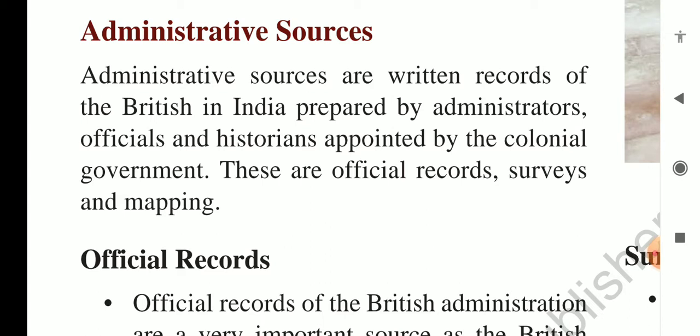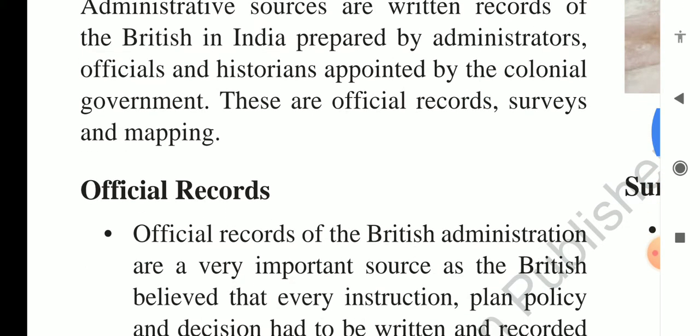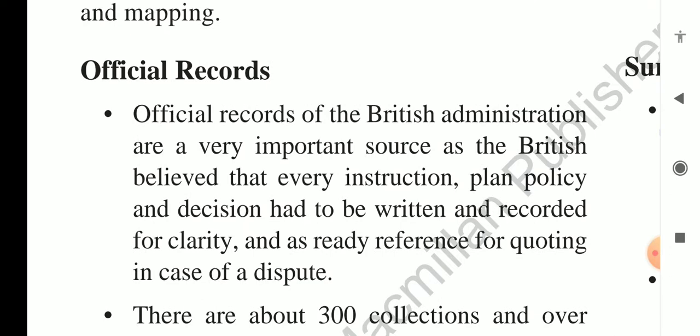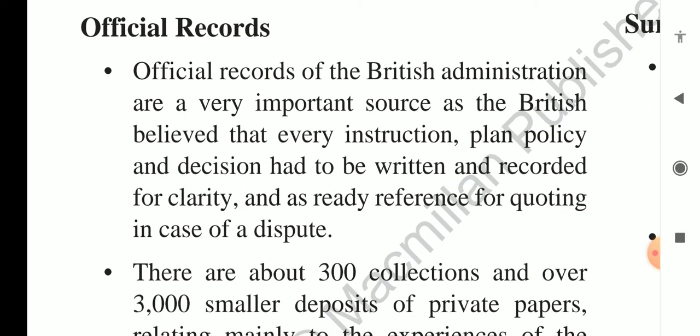These are the administrative sources: official records, meaning records prepared by officials, and surveys and mappings. Surveys were conducted by the Britishers, and mappings were also there, which we'll discuss later in this chapter. First is official records. Official records of the British administration are a very important source, as the British believed that every instruction, plan, policy, and decision had to be written and recorded for clarity and as a ready reference for quoting in case of dispute.